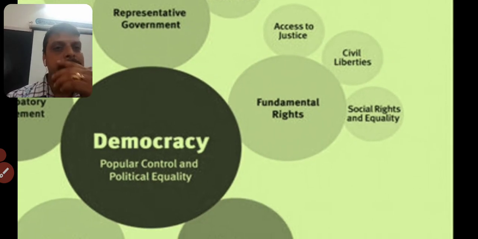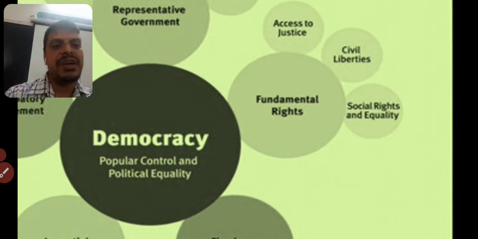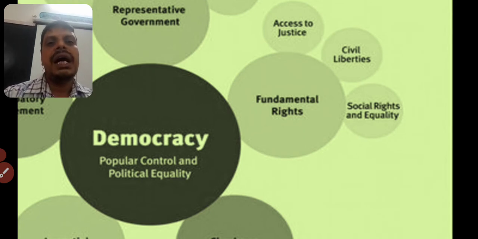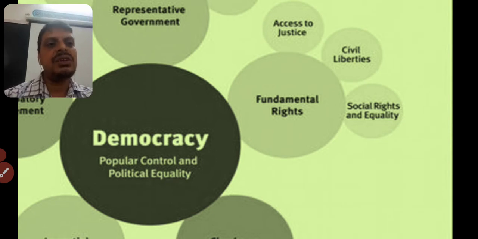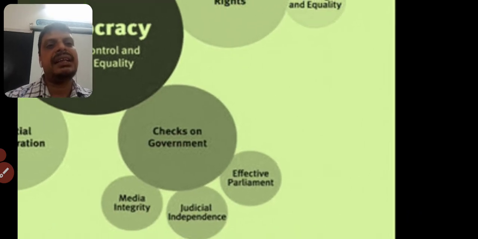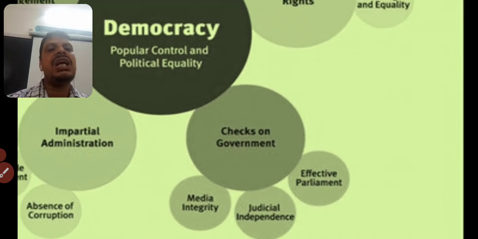So democracy is based on the principle of equality, social equality. That means there would be no injustice, or disparities based on caste, creed, religion, gender, or region. These are all barriers to democracy. So democracy is based on social equality.